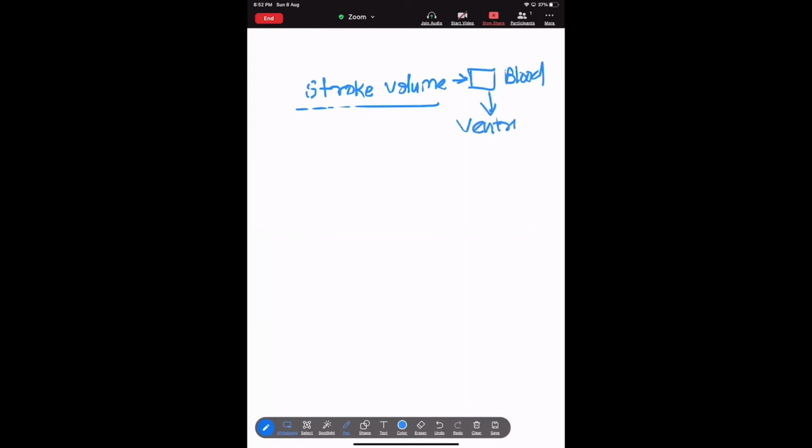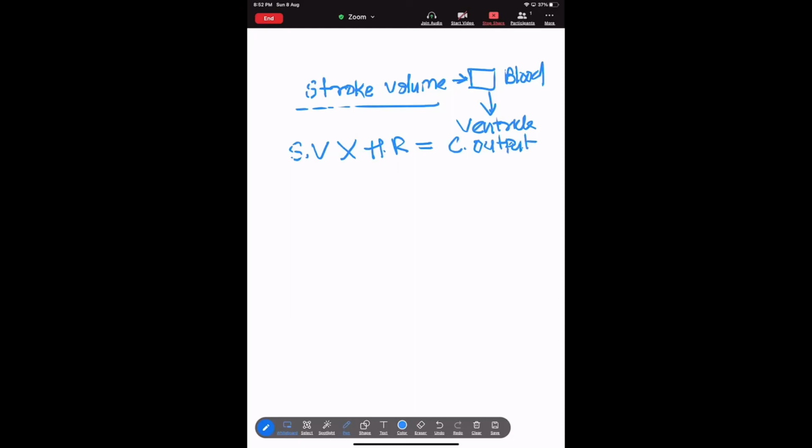And if that stroke volume is multiplied by the heart rate, then that will give the cardiac output.